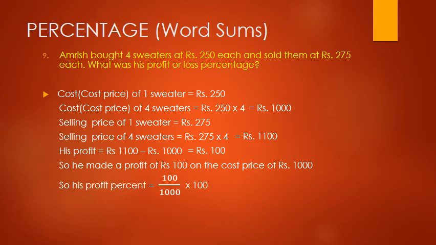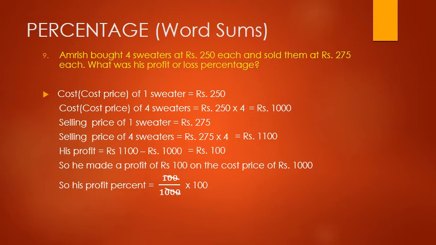So his profit percent is equal to 100 upon 1000 multiplied by 100, right? And 100 upon 1000, where 100 is the profit and 1000 is the cost price, right? So now what we are going to do, we will divide 100 in the numerator and 1000 in the denominator by common number 100.